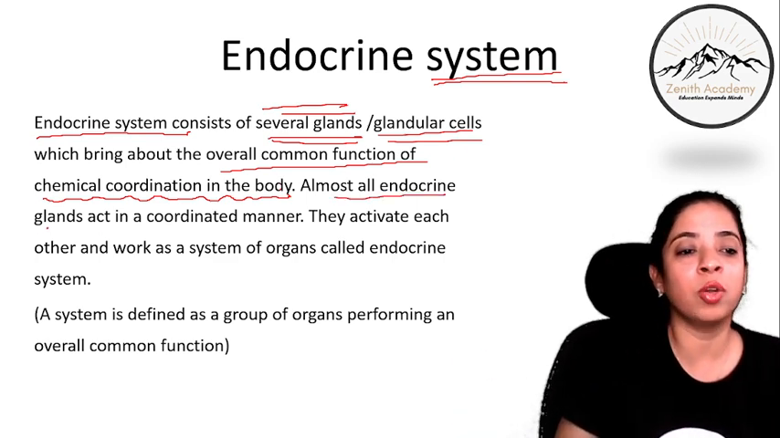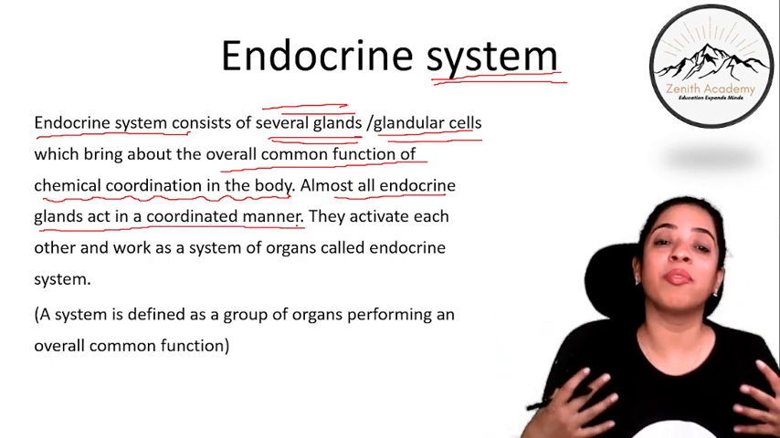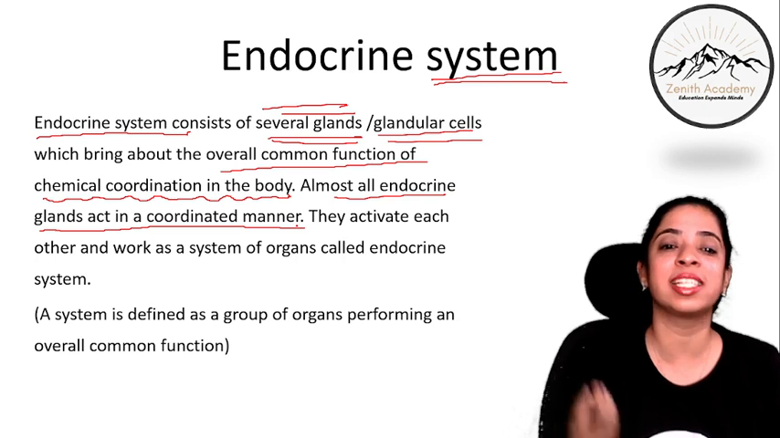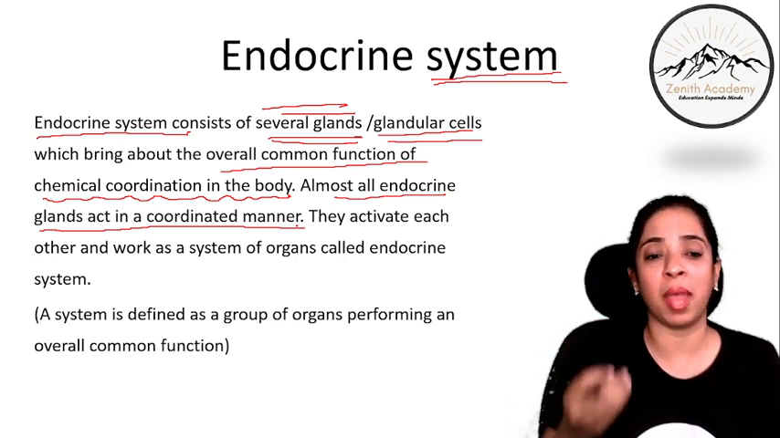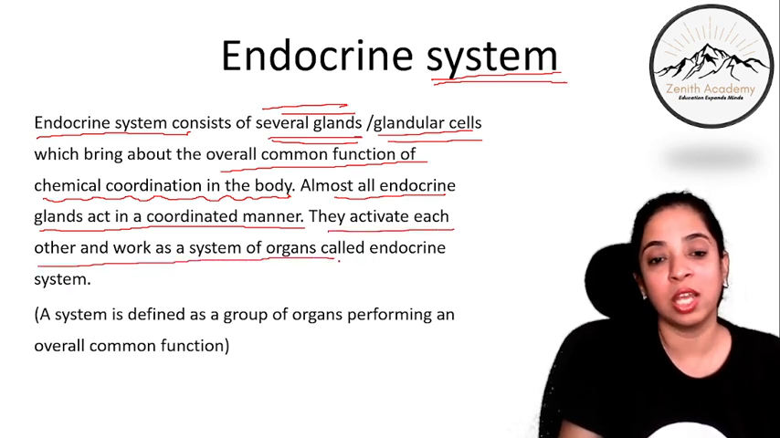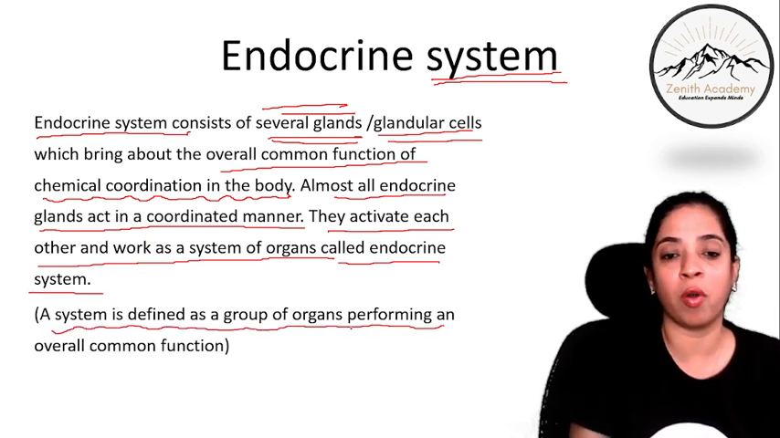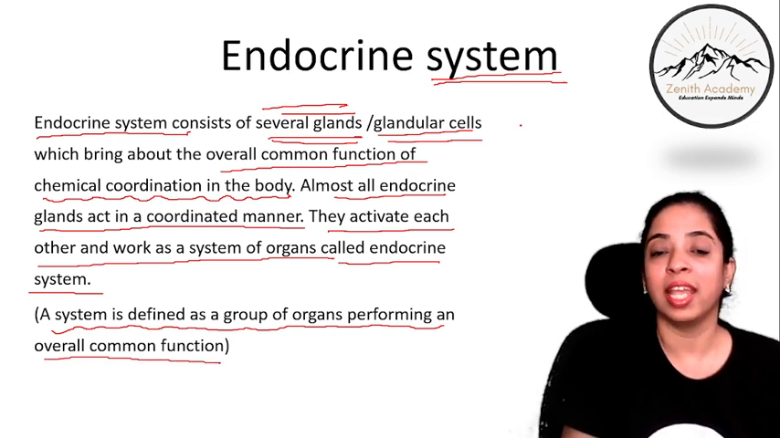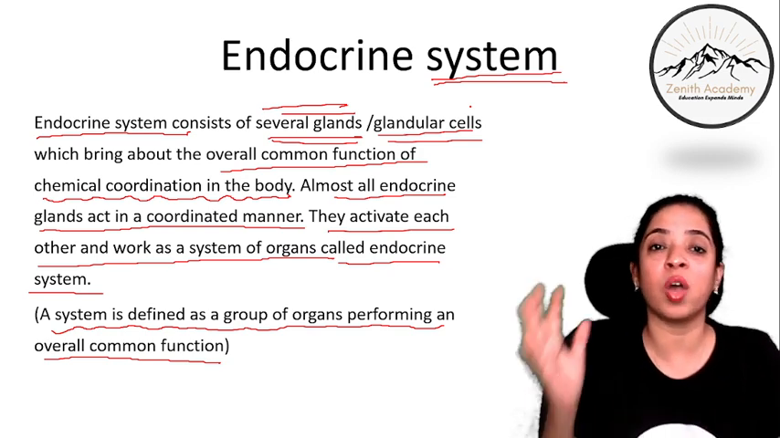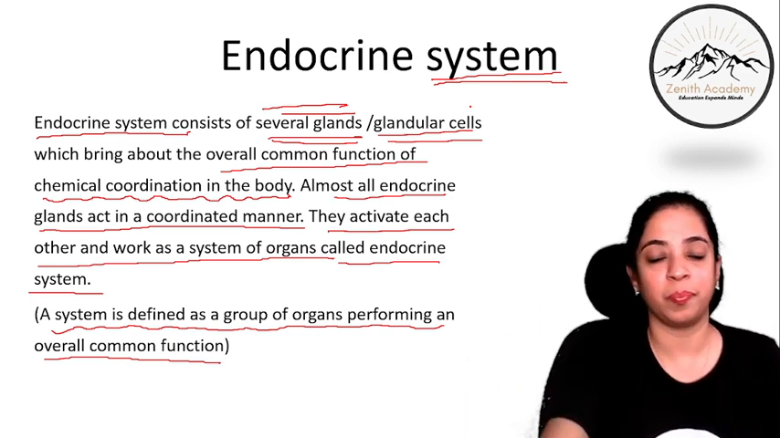So almost all the endocrine glands act in a coordinated manner. The way in which all the organs of the digestive system work in a coordinated manner, in the same way, all these endocrine glands act in a coordinated manner, one after another. And they activate each other and work as a system of organs called endocrine system. So we know what is a system. A system is defined as a group of organs performing an overall common function. In the same way, all the endocrine glands work in a coordinated manner. They activate each other and work as a system of organs. And this system of organs is known as endocrine system, right?